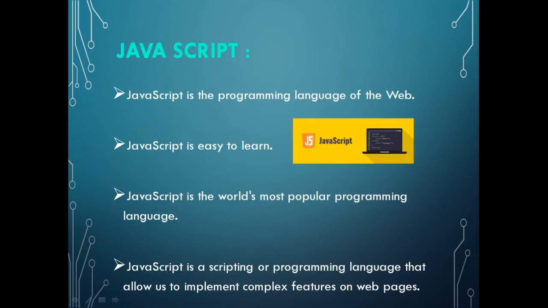JavaScript. JavaScript is the programming language of the web. JavaScript is easy to learn. JavaScript is the world's most popular programming language. JavaScript is a programming language that allows us to implement complex features on a web page.